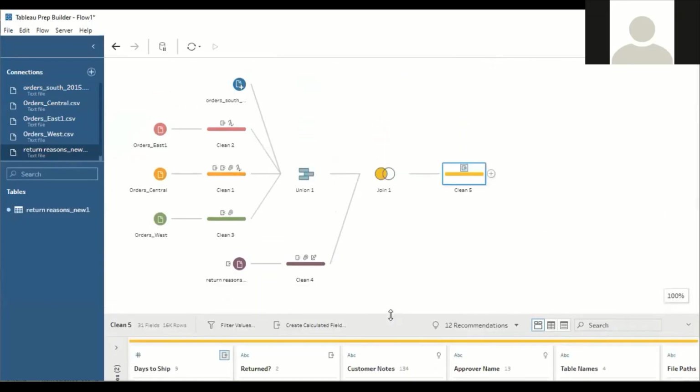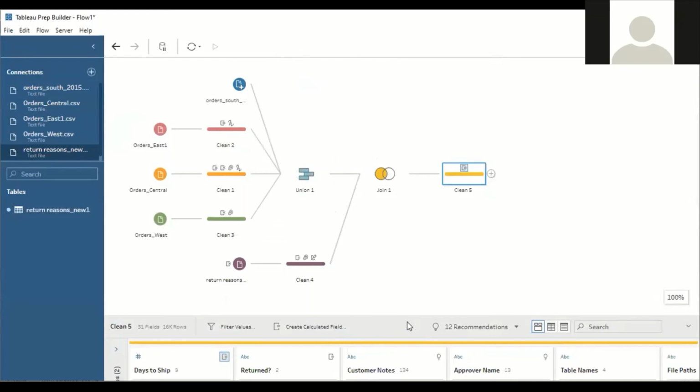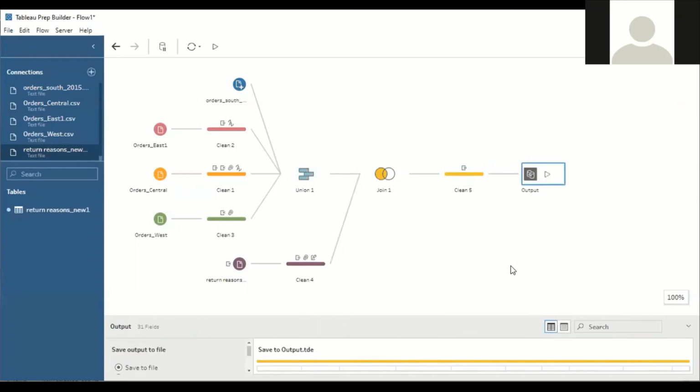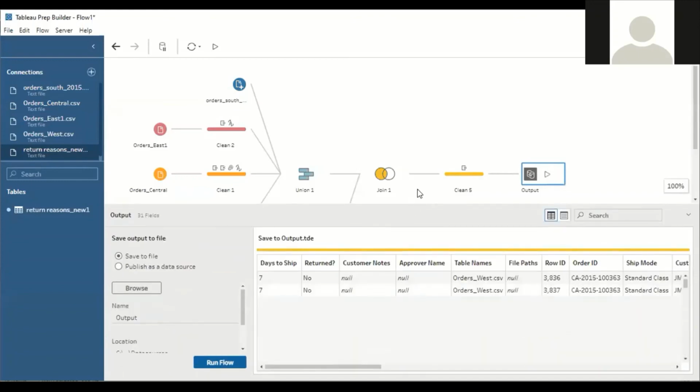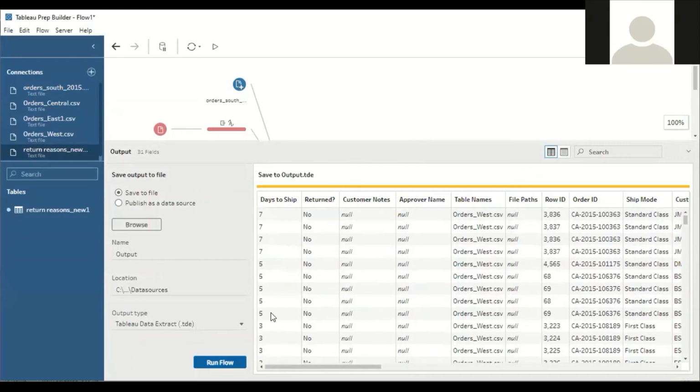So far we have cleaned almost 50 to 60% of the data using the Tableau Prep Builder. Now let's try to save this one. Just click on plus button. Click on output.